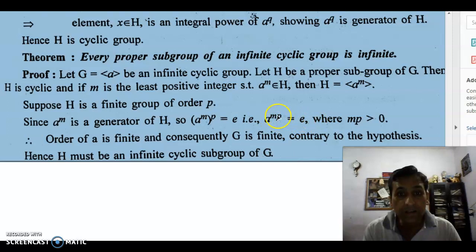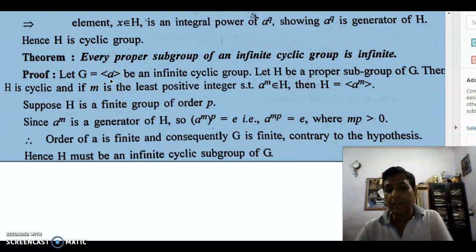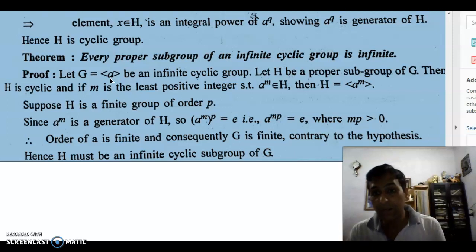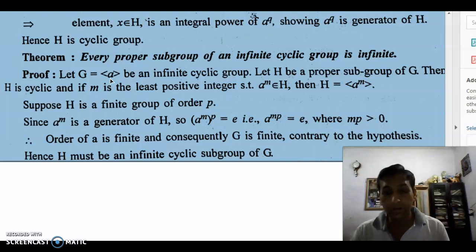It shows that mp is the order of this group. In case of cyclic groups, the order of the group is equal to the order of its generator. If a cyclic group has 10 elements, then the generator has order 10. So this is a valid result.